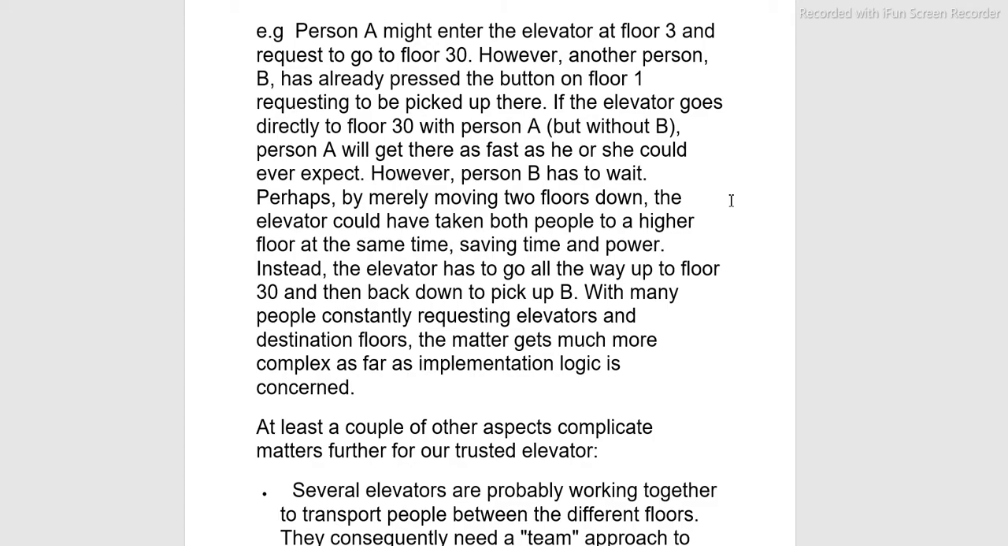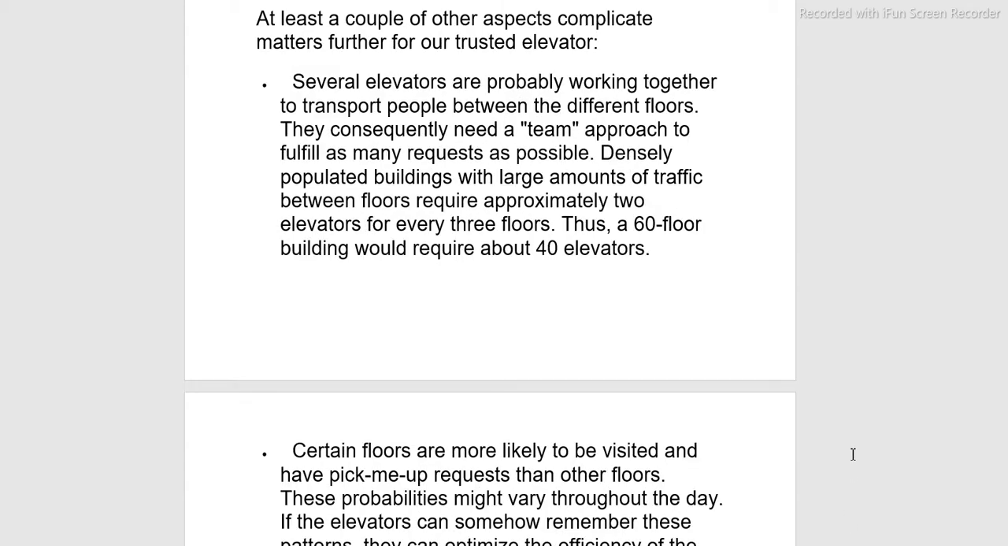Many people are constantly requesting the elevator and destination floors. The matter gets much more complex as far as implementation logic is concerned. At least a couple of other aspects complicate the matter further for our trusted elevator.